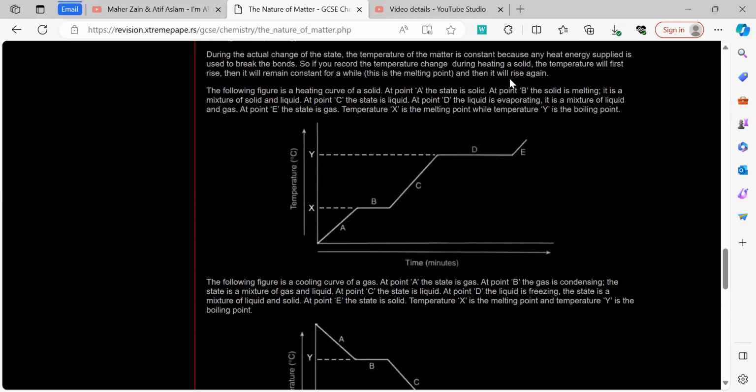I told you above as well that this concept will be repeatedly tested in the exam, and they repeatedly ask what is taking place at B or D. So you need to know that there is no change in temperature, and that is a flat line. Therefore, there will always be a change in state.